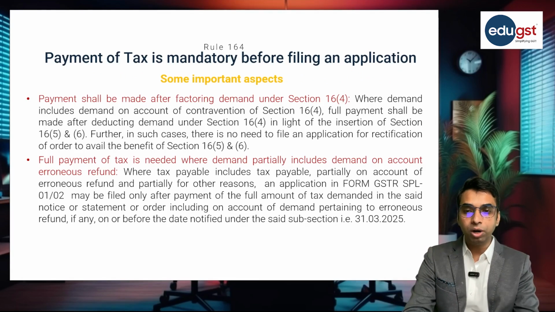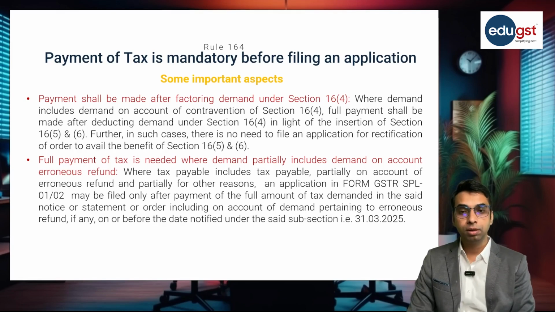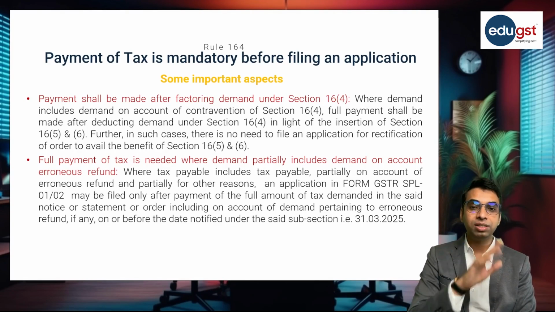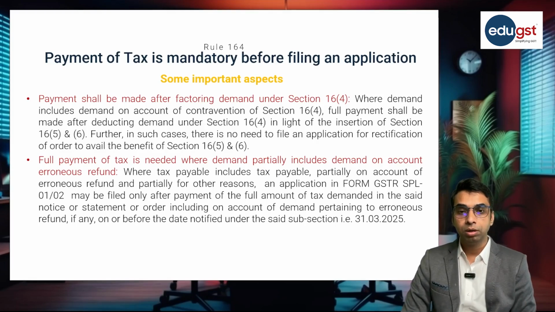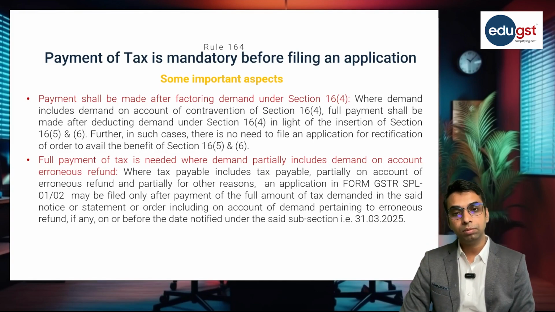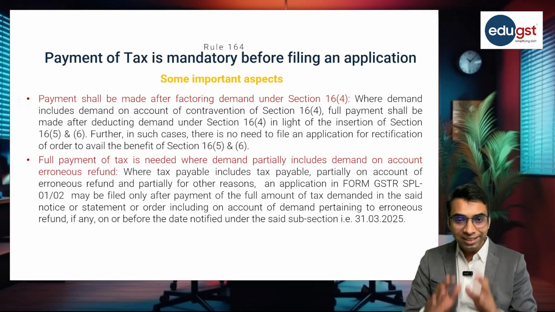Now some important aspects pertaining to this payment of tax. Payment shall be made after factoring demand under section 16 subsection 4. Section 16 subsection 5 and section 16 subsection 6 are also introduced to provide relief from time barred credit.